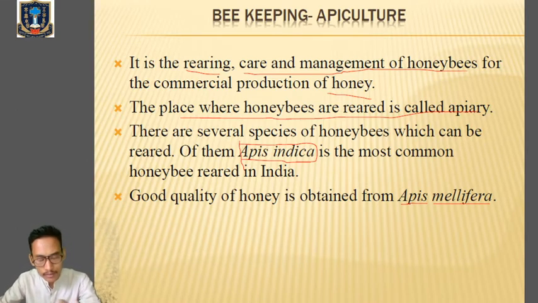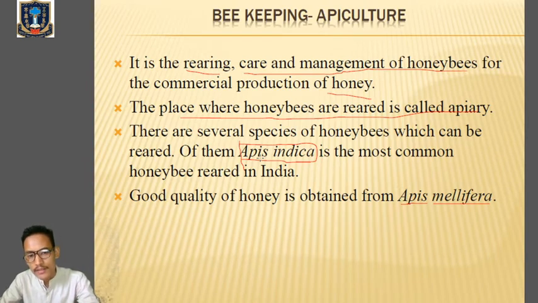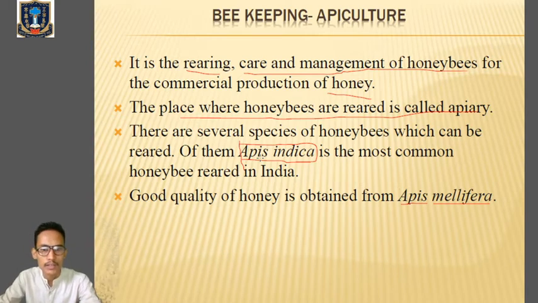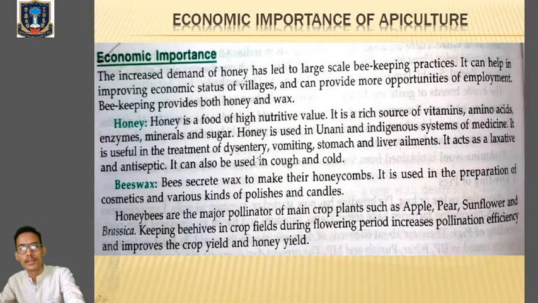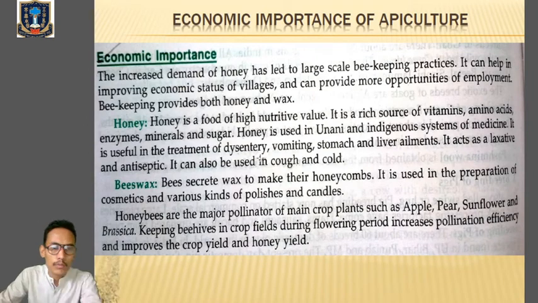You can see that I've written the scientific name of the honeybee in italics, but whenever we write it, we have to underline it separately. Please keep this in mind because in class 11 we learn about binomial nomenclature and the rules of nomenclature. Clear? So let's talk about the economic importance of apiculture.